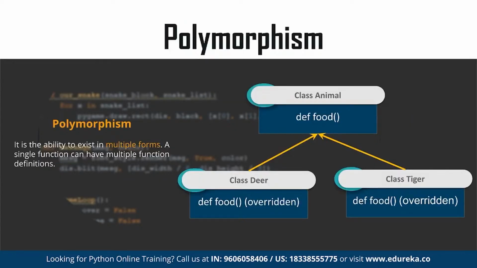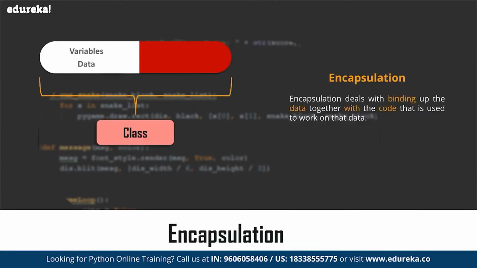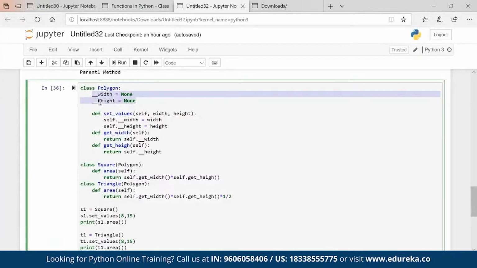Then we'll talk about polymorphism, but before that we spoke about encapsulation as well, right? We are creating a variable which is nothing but a private variable. So encapsulation is nothing but making things private, which is one of the fundamental concepts of object oriented programming languages. The main purpose is it describes the idea of wrapping the data, right?